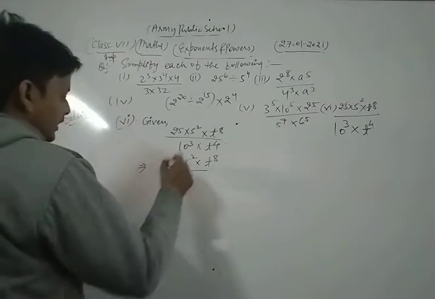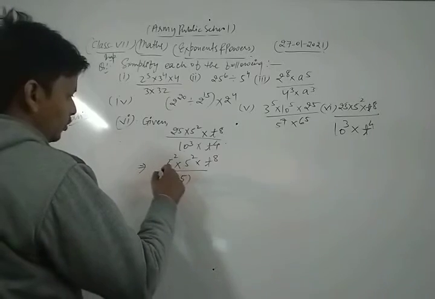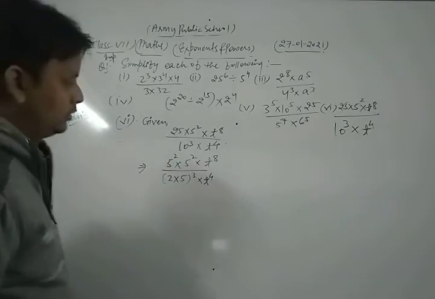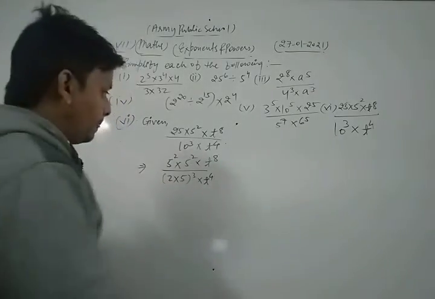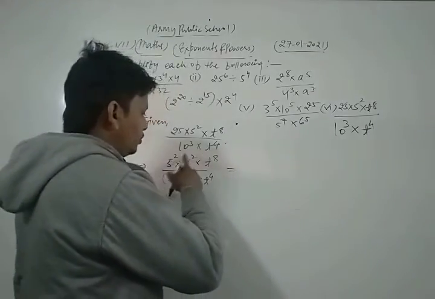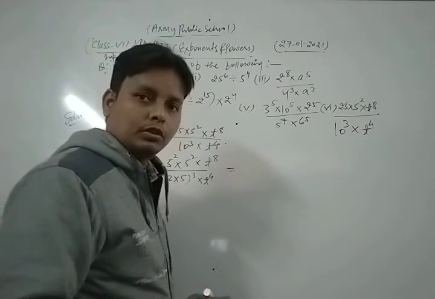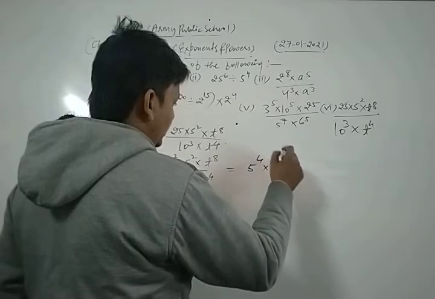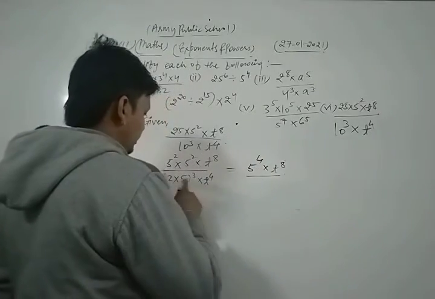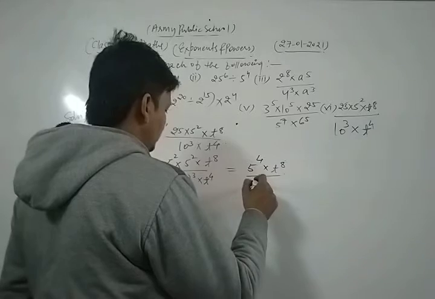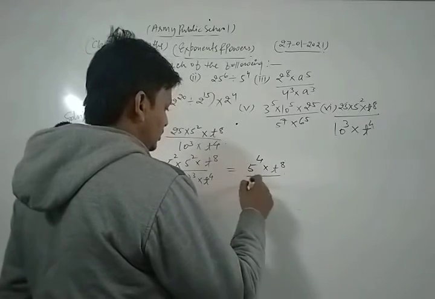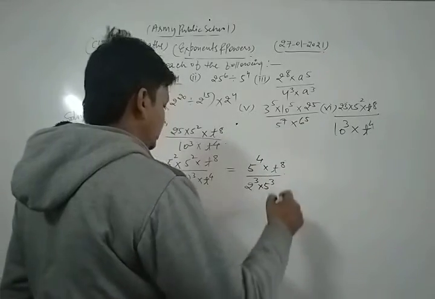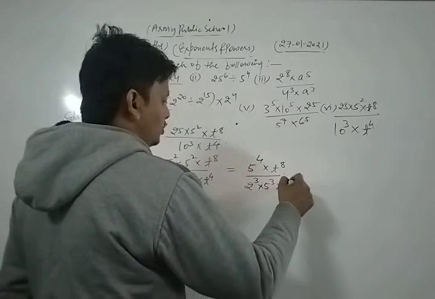Now 10 we can write as 10 into 5, to the whole power, 3 into 2, and t power 4 written as it is. Okay dear students, now 5 power 2 into 5 power 2 is 5 to the power 4. So we get 5 power 4 into t power 8 divided by, here we split that, bracket 2 power 3, 5 power 3 into t power 4.